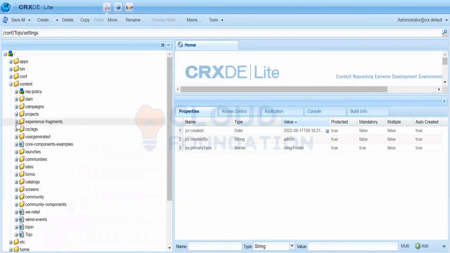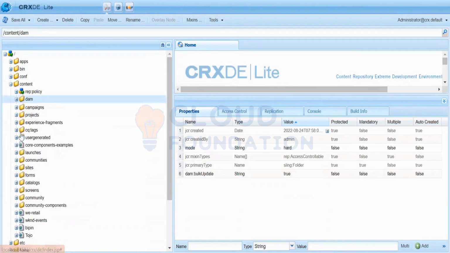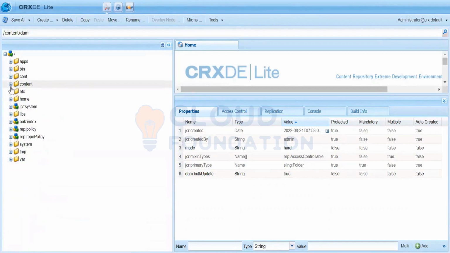See, all the content goes into the content hierarchy, whether it's experience fragment, DAM, pages, everything. You will see that there will be forms as well. If you create any form, that will also go there. Everything will go into the content hierarchy.